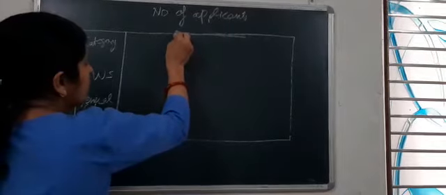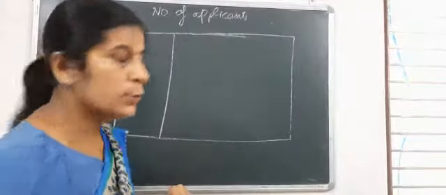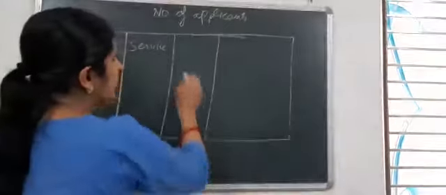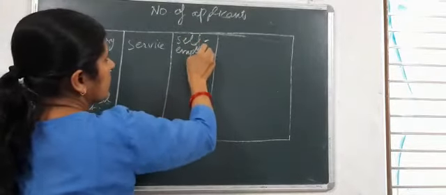Here three types of classes are given by this question. First is the service class, second is the self-employed class, and the other one is the business class.